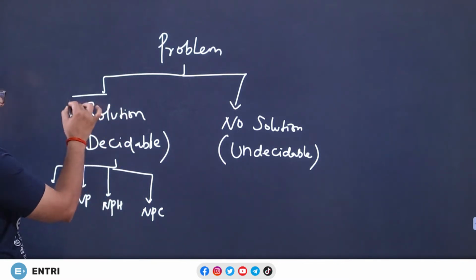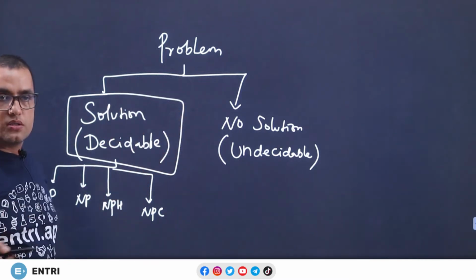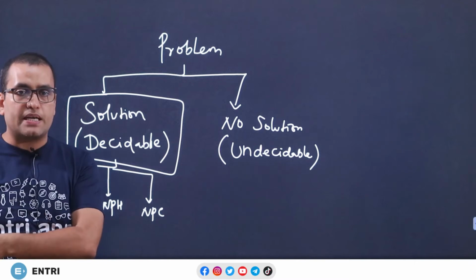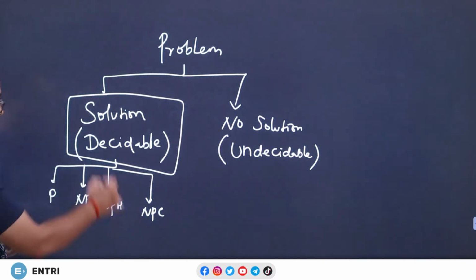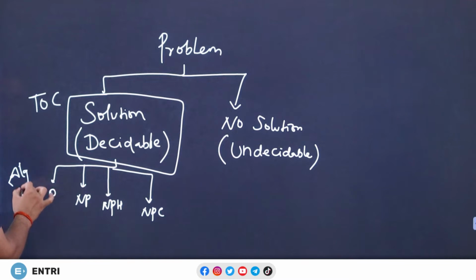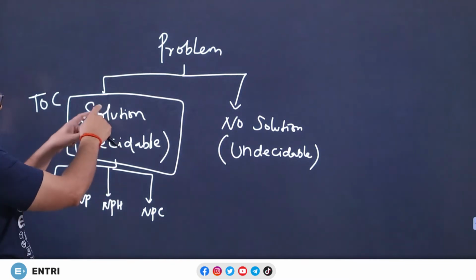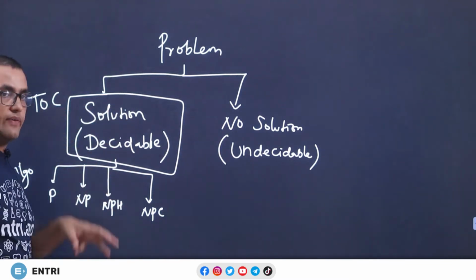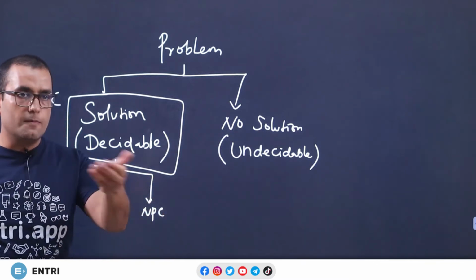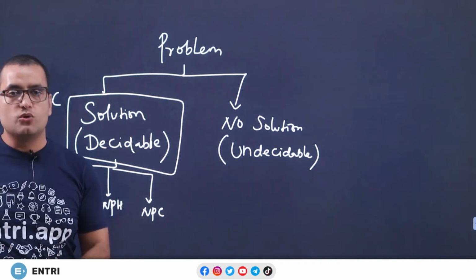So, after deciding whether this problem has a solution or not, algorithms come into the picture, to tell whether the solution can be useful practically or not. So after the TOC, algorithms come into the picture, another subject of your GATE, algorithm design and analysis. So design an algorithm in such a way that it gives you the answer quickly or very fast, in short, it must be useful.